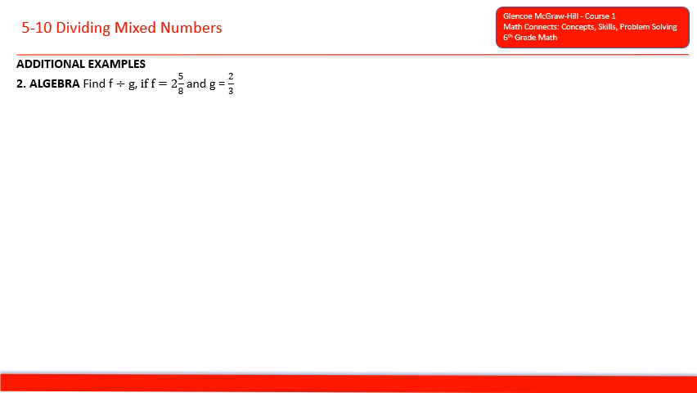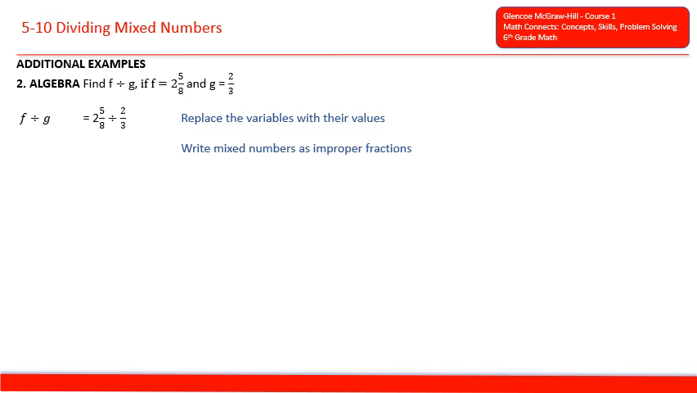Find f divided by g if f equals 2 and 5/8 and g equals 2/3. So we will just plug the mixed number in for f, 2 and 5/8, and the fraction in for g, which is 2/3, and we end up with 2 and 5/8 divided by 2/3. We will rewrite the mixed number as an improper fraction of 21/8 divided by 2/3, and now we will multiply by the reciprocal of 2/3. So we get 21/8 times 3/2,